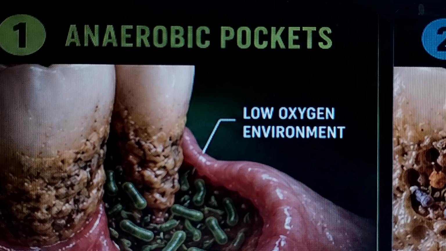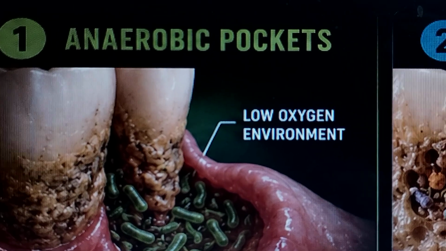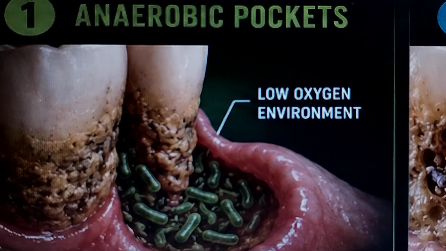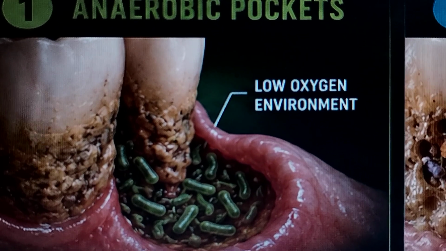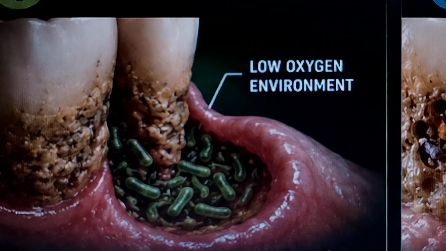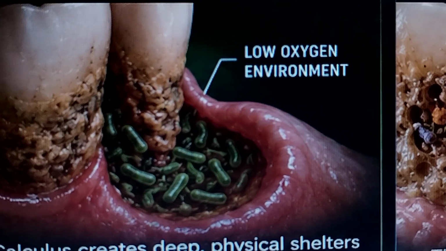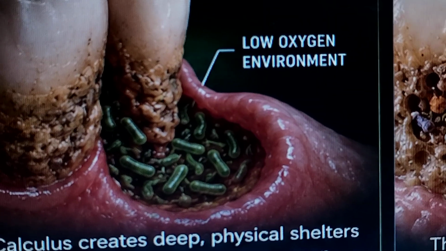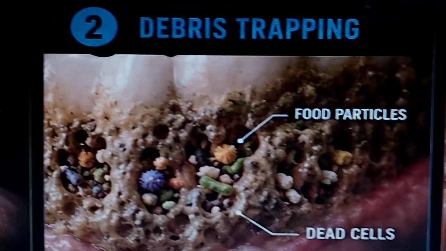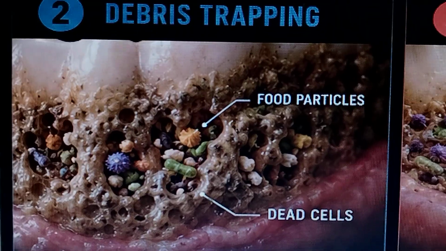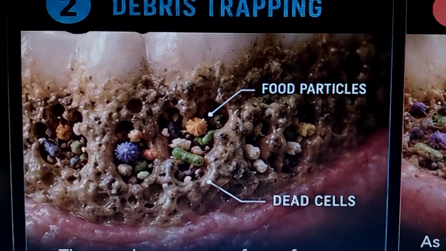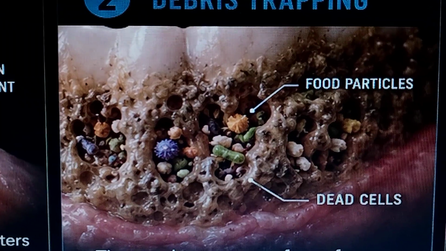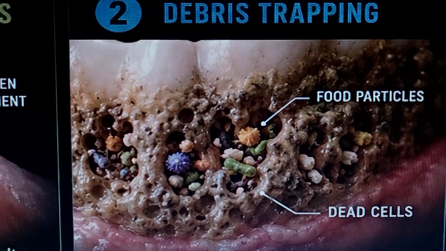See, a low oxygen environment, anaerobic pockets. Calculus creates deep physical shelters under the gum line. Because oxygen cannot easily reach there, it creates a perfect breeding ground for highly destructive, oxygen-hating anaerobic bacteria. Then you can see debris trapping: food particles, dead cells. The rough, porous surface acts like a sponge, trapping food debris and dead cells, which decompose.